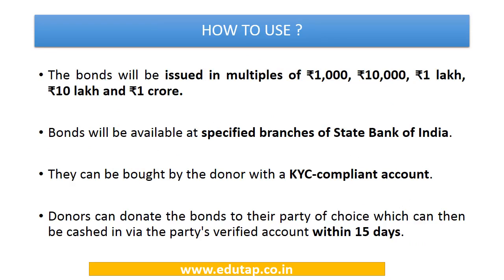These bonds will be issued only in multiples of 1000, 10,000, 1 lakh, 10 lakh and 1 crore. These are the multiples which have been specified for the electoral bonds. These bonds will only be available at specified branches of State Bank of India, and they can be bought by the donor only with a KYC compliant account. Donors can donate the bonds to the political party of their choice, and that political party can get that money through their verified account within 15 days. This is the basic pro forma for using electoral bonds.